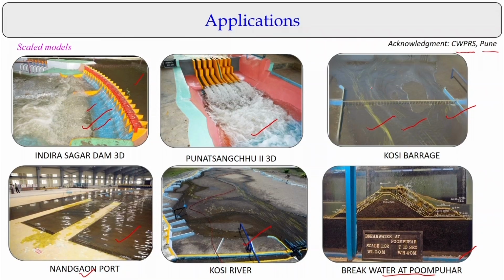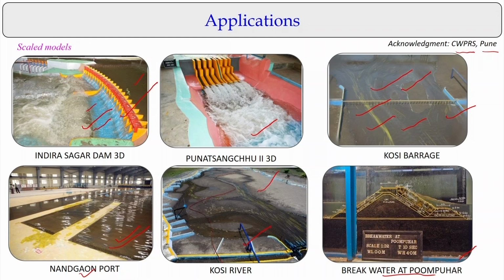This type of experimental setup we conduct before implementing major projects like the barrage, the dam projects, the port projects. All the major projects are tested before implementation to find out the optimum solutions for the Kosi barrage as well as the Kosi river projects.